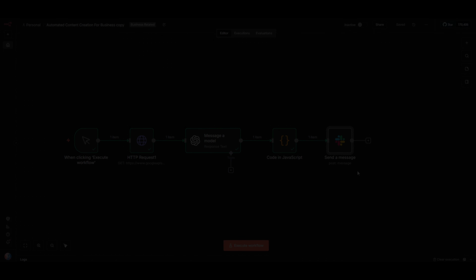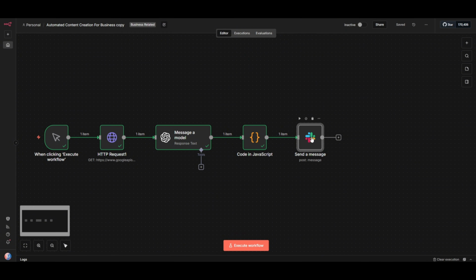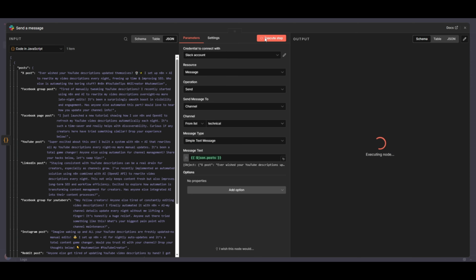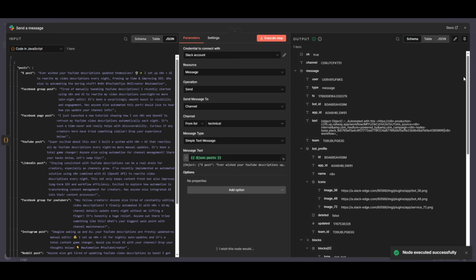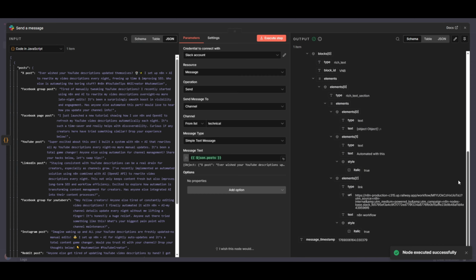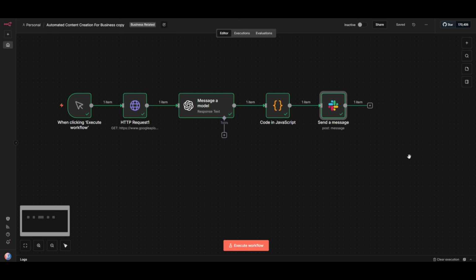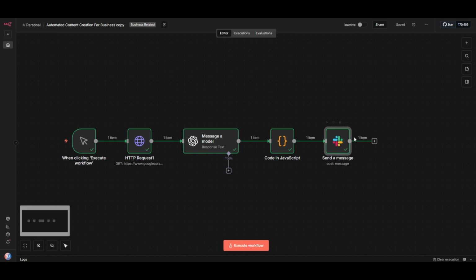I personally use option 2. I send everything to a Slack channel, review it in 5 minutes, then manually post. Keeps me in control but saves 90% of the writing time. And that's it. One workflow, 12 custom posts, 0 manual writing. Let me show you this in action with a real video.